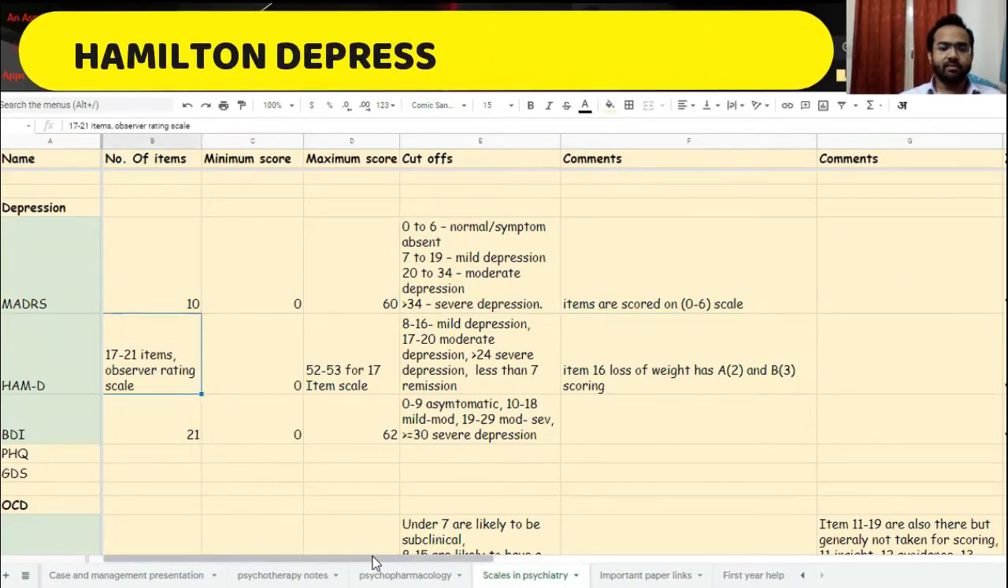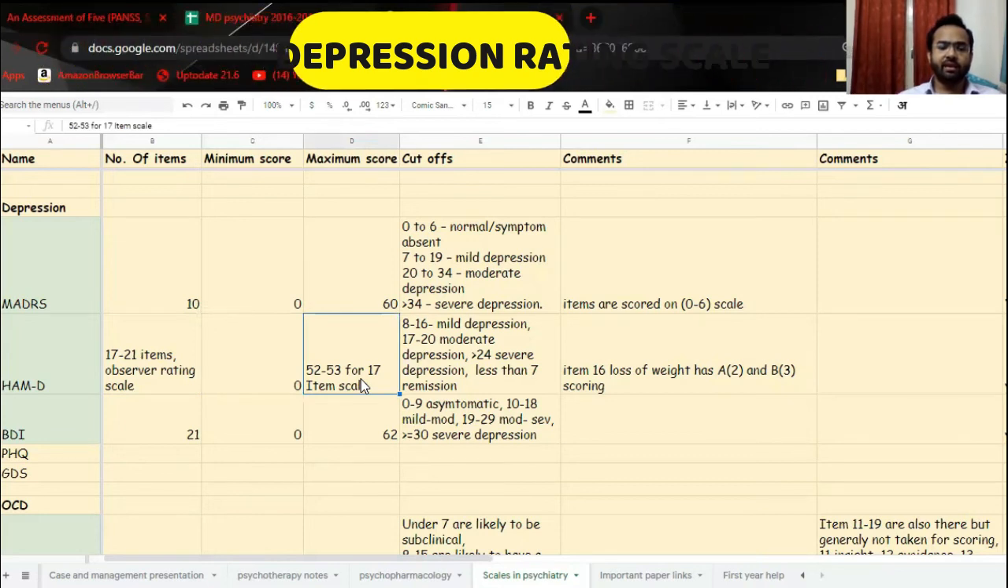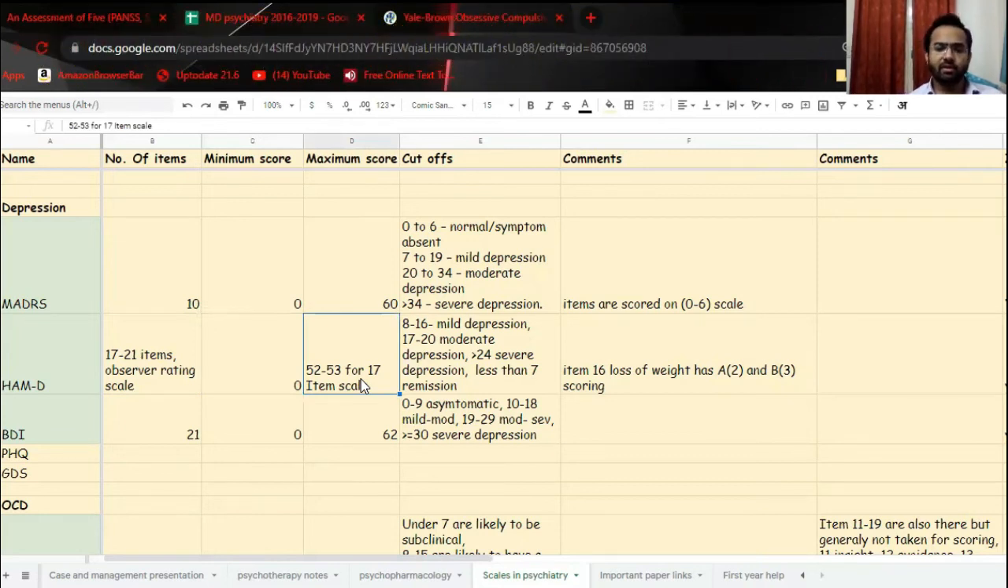Let's see HAM-D. 17 to 21 items, observer rating scale, HAM-D. 0 is the minimum, and the maximum can vary, 52 or 53, for the 17-item scale. The reason being that item number 16, weight loss, has two different scorings. One is A, one is B. So for A it is 2 when the exact weight loss is not known. For B it goes up to 3. Cutoffs: 8 to 16 is mild depression, 17 to 23 is moderate depression, more than 24 is severe depression, and less than 7 is remission.